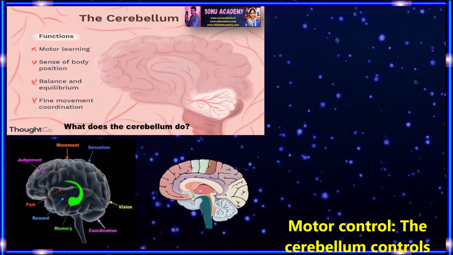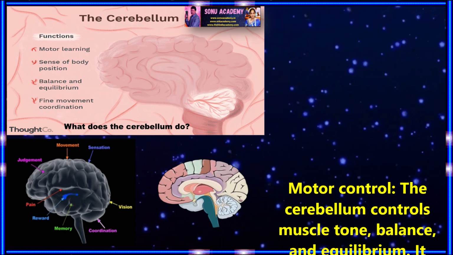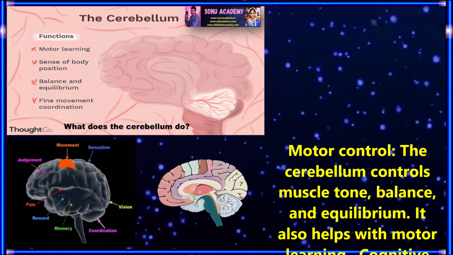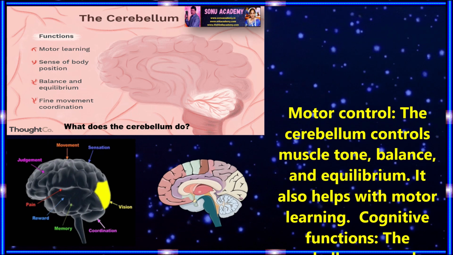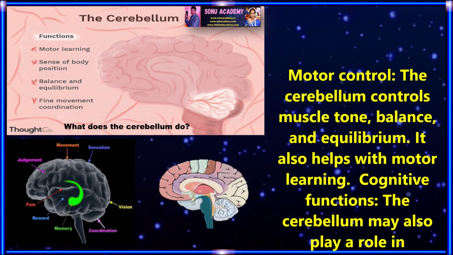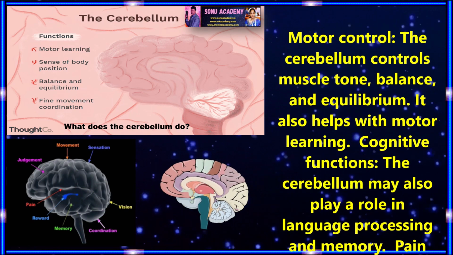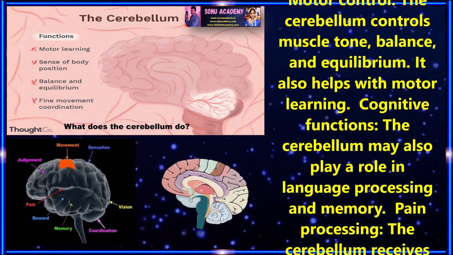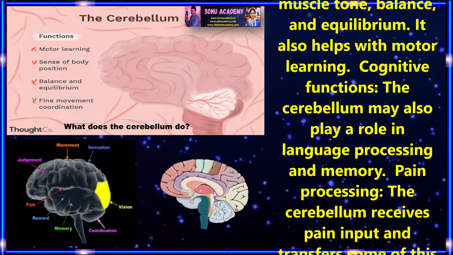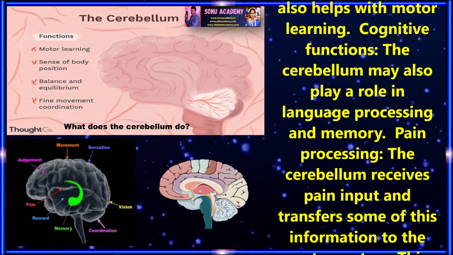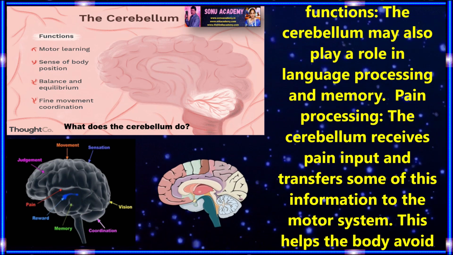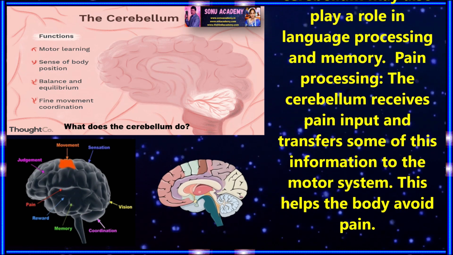Children, we will discuss exactly what the cerebellum does. Cerebellum: how it works in motor control. The cerebellum controls muscle tone, balance and equilibrium. It also helps with motor learning. Under cognitive functions, the cerebellum may also play a role in language processing and memory.